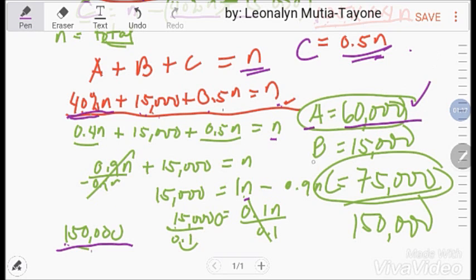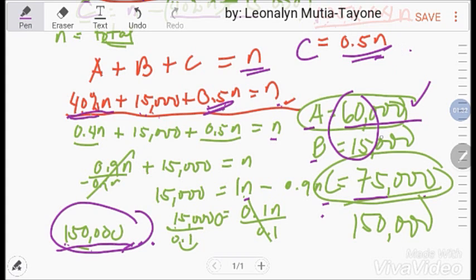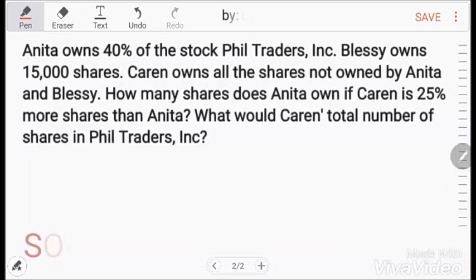Yan yung si Anita. Si letter B naman, given na yung 15,000. Si Karen naman, 0.5, bali half ng 150,000, that is 75,000. So the answer is 60,000 kay Anita and 75,000 kay Karen.